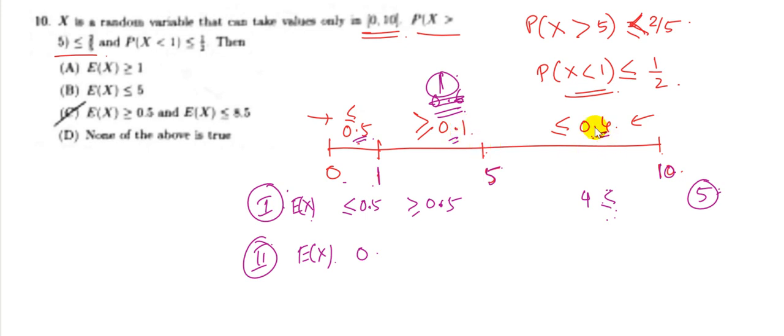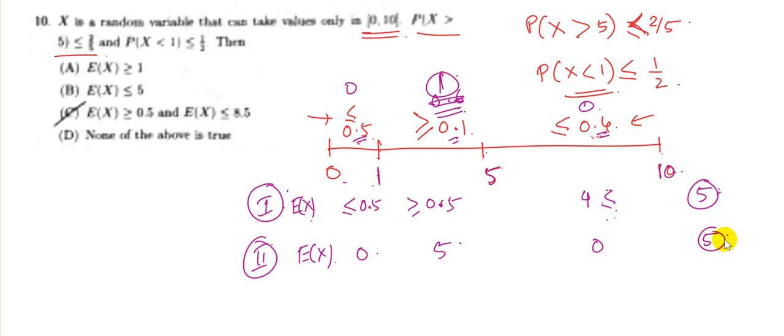When this is 1, this has to be 0, this has to be 0, this has to be 0. So when this is the case, then the expectation of x can be 5 into 1, which is 5, and here it will be 0. So again this becomes 5.